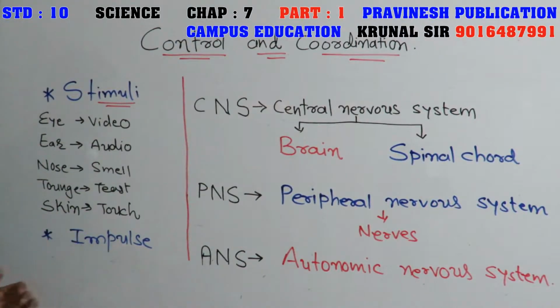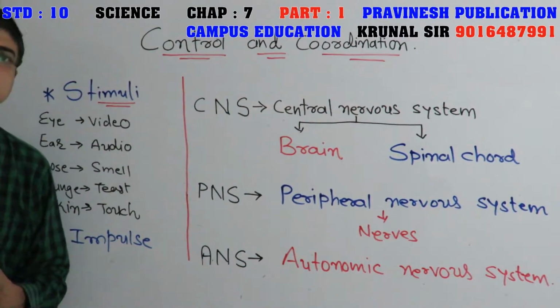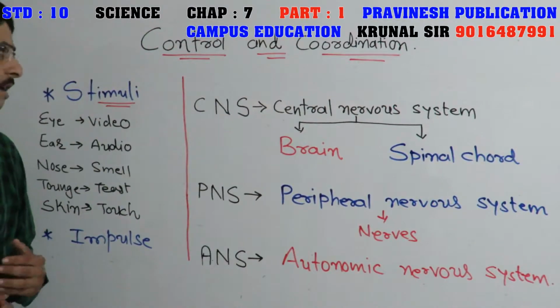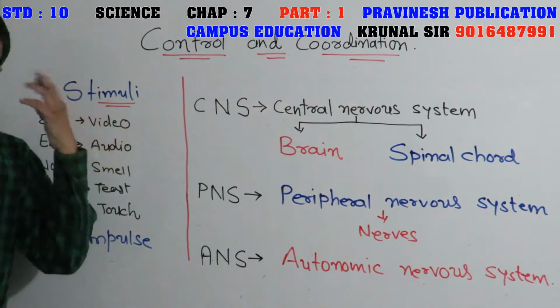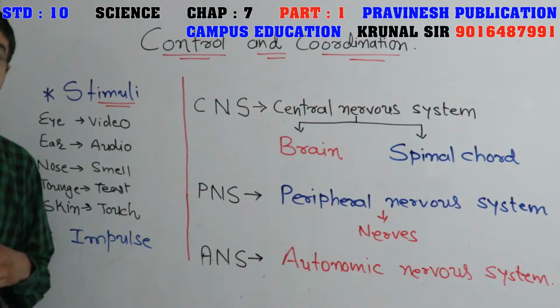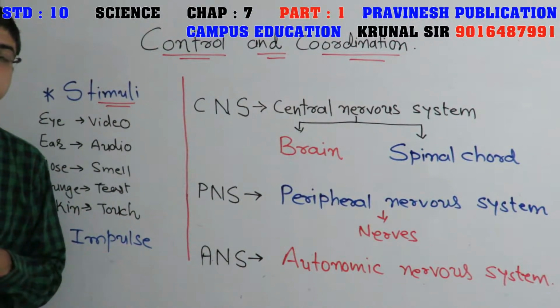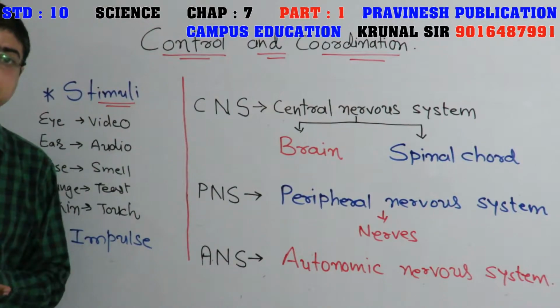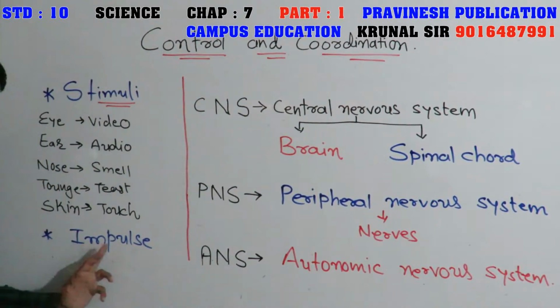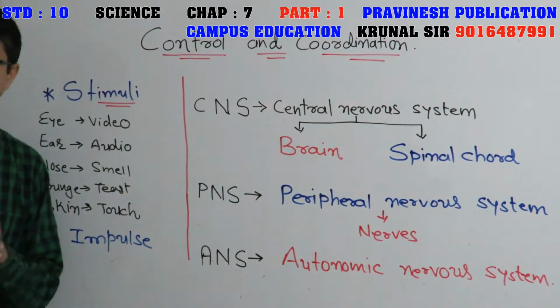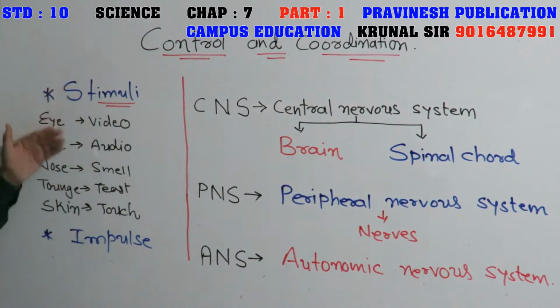Next word is impulse. What is the meaning of impulse? Friends, whenever this stimuli enters our body, it has to travel to our brain. During this, the information travels through electrical impulses, and that is known as impulse. So I hope you understood these two words, stimuli and impulses.